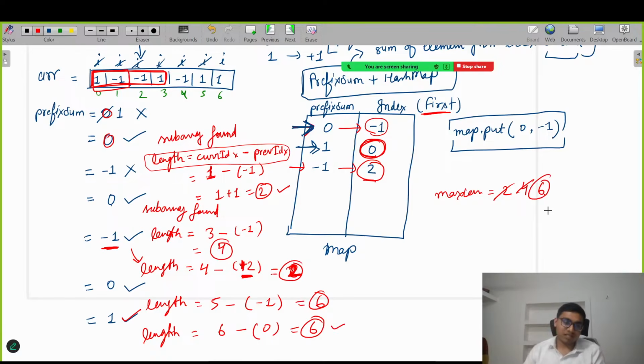The maximum length is 6. That is our answer. Now I will move ahead. i will become index out of bound. We will stop. And now 6 is the right answer.